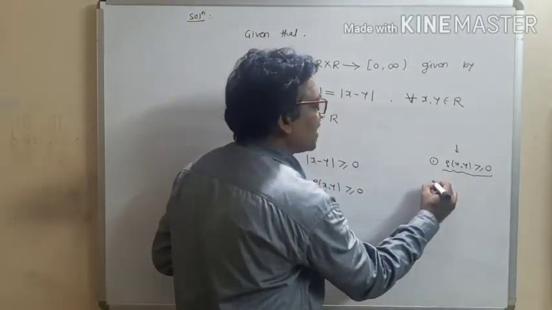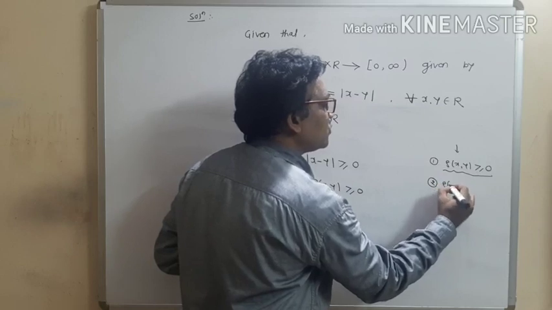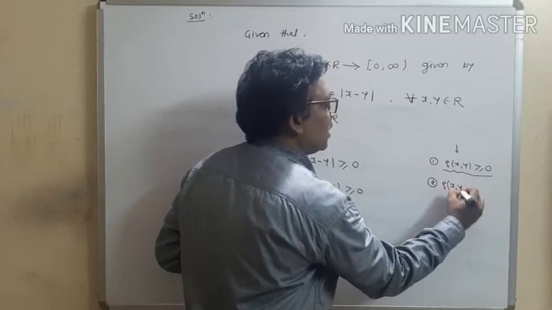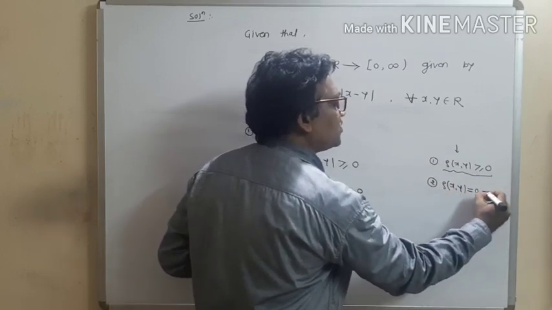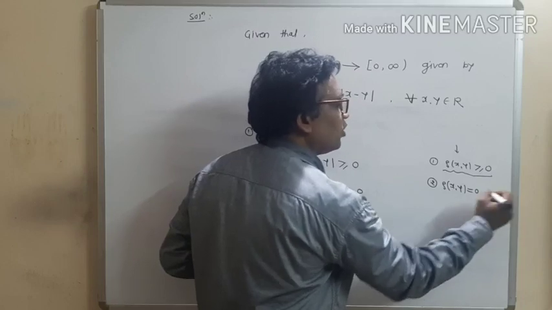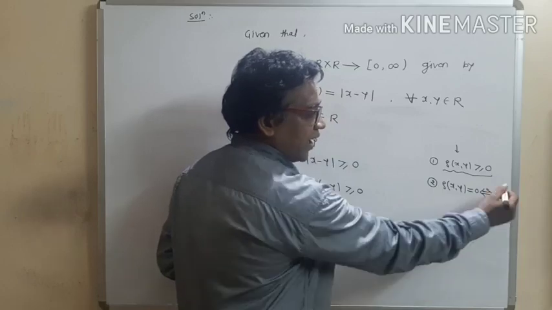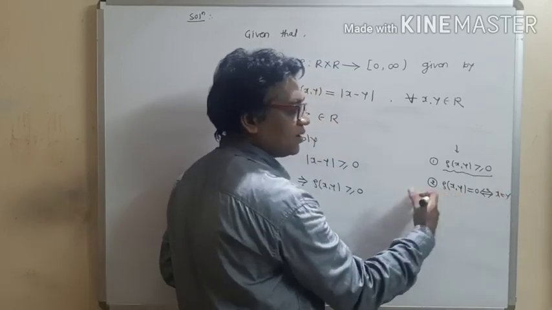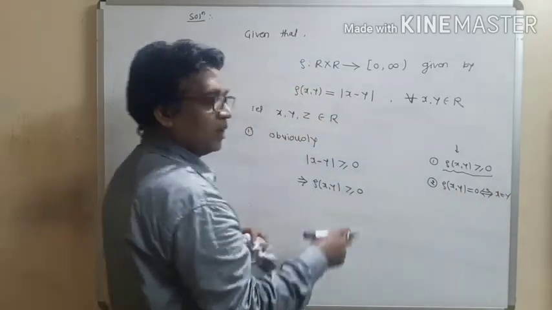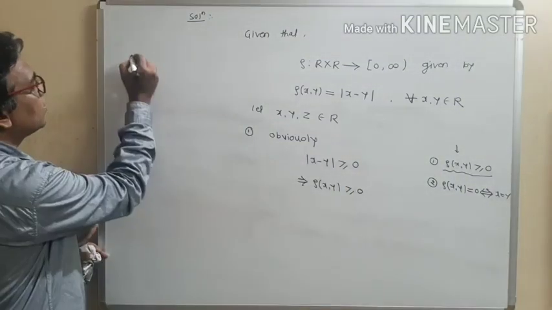Now let us prove the second property. Show that if distance of x, y equals 0, then x equals y. And there is the reverse also: if x equals y, then distance of x, y equals 0. Now let us prove this second property. Write down number 2.